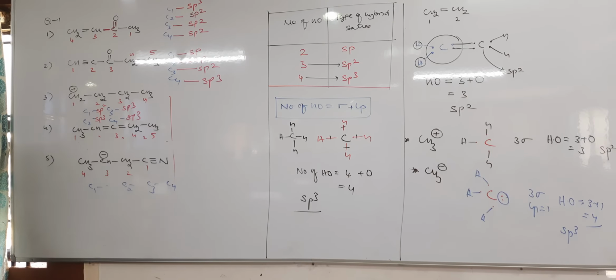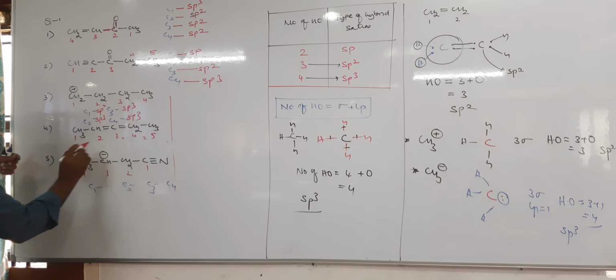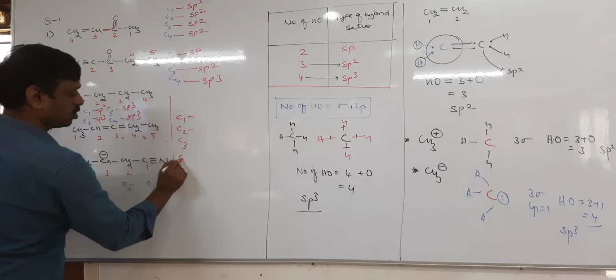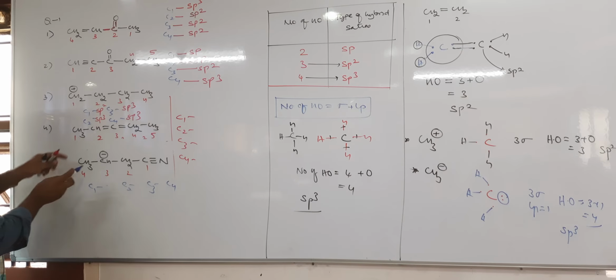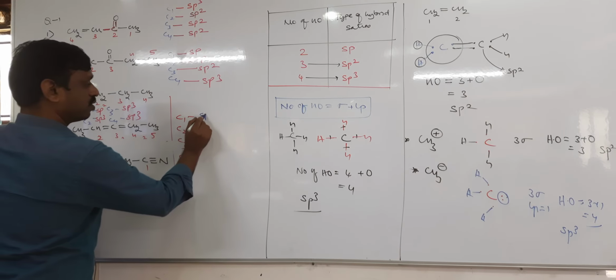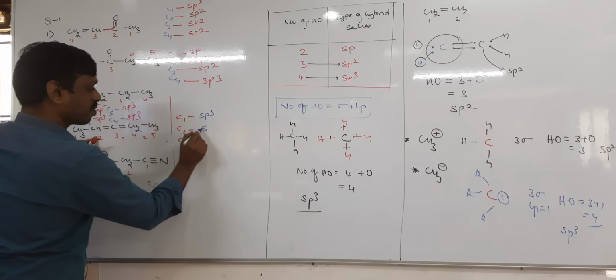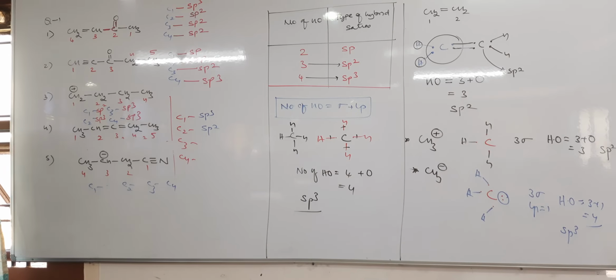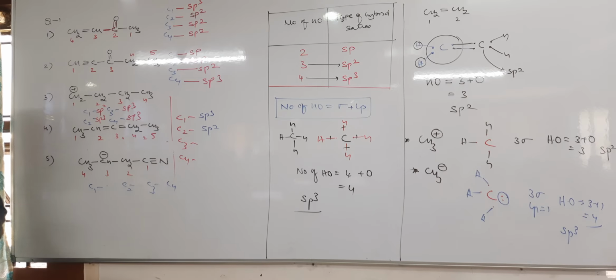Tell me, it is the second carbon. See, C1, C2, C3, C4. C1 carbon is sp3. C2 carbon is sp2. Now tell me, what about the C3 carbon? sp only. Why?